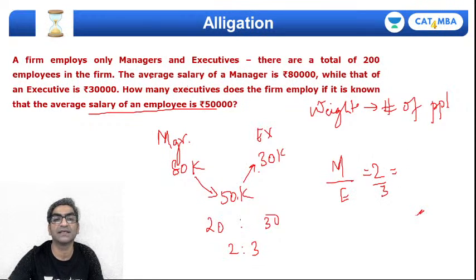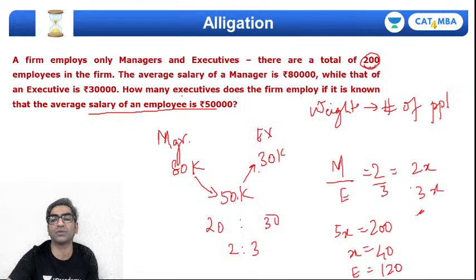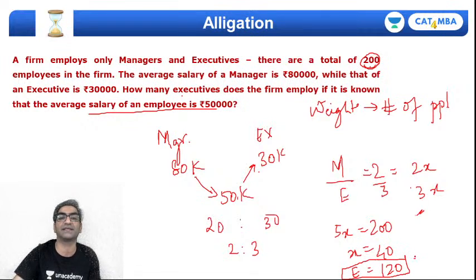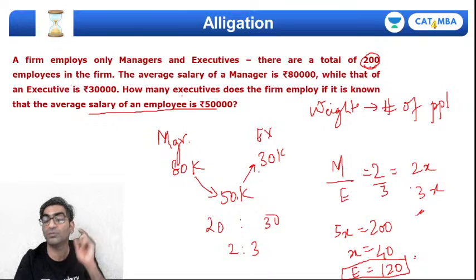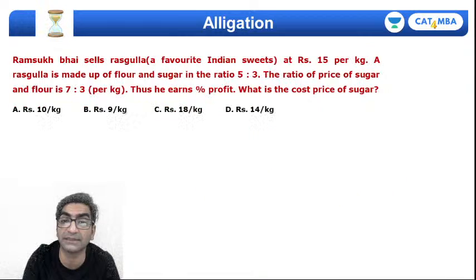Do I know any of these? Well, there are a total of 200 employees in the firm, right? So let's say this is 2x and 3x respectively. So then we are given 5x as 200, which means x will be 40, which means the number of executives E would be 3 times 40, that's 120, right? So that's my answer. The number of executives employed by this firm would be 120 in number, right? Again, a very, very simple application of alligation.